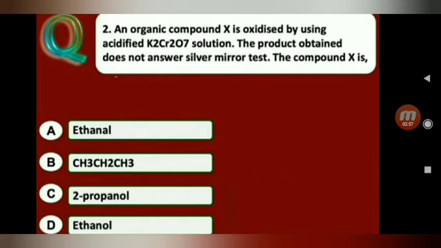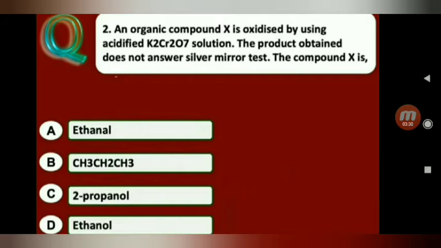An organic compound X is oxidized by acidified K2Cr2O7 solution, and the product does not give the silver mirror test. Generally, alcohols react with acidified K2Cr2O7 to give aldehydes or ketones.